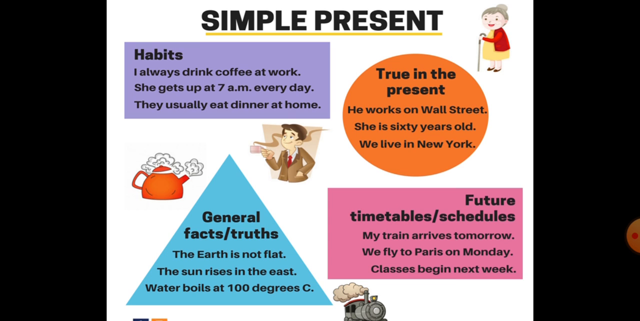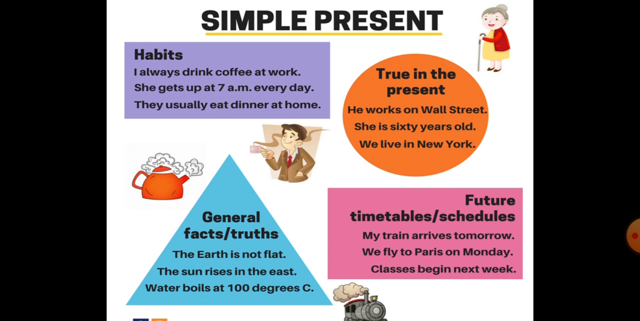Now when we are talking about habits, with habits we use simple present tense. Like I always drink coffee at work. So I always get up early in the morning. Here we are talking about the habits, the habits which we do. This is my habitual, matlab every day I do such things. So with habit we use simple present tense.